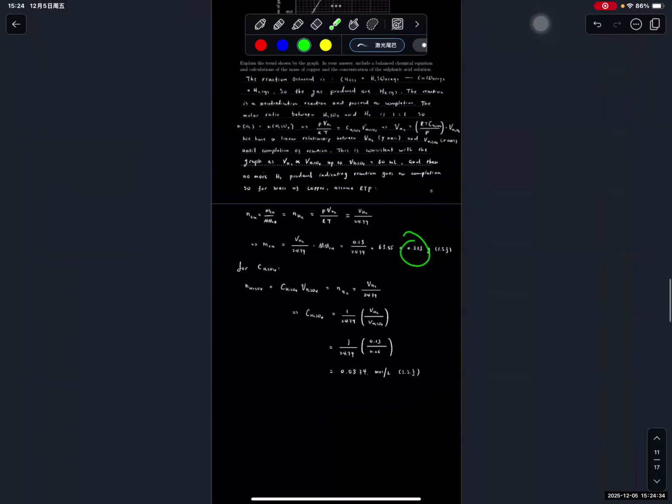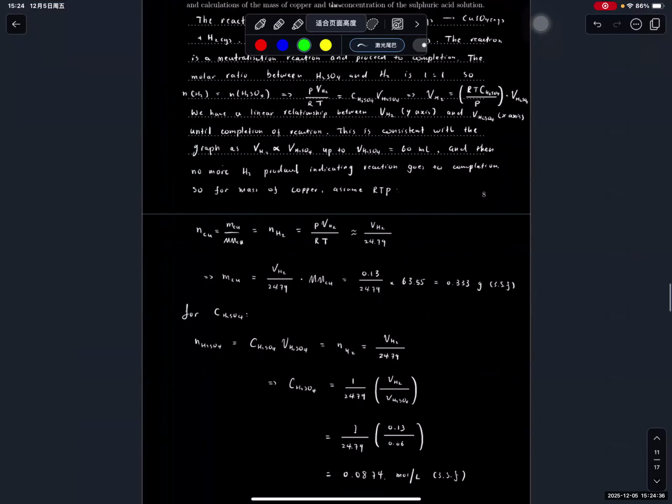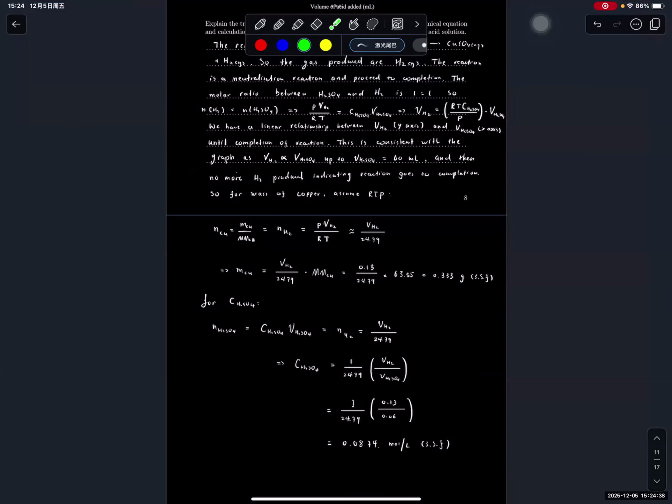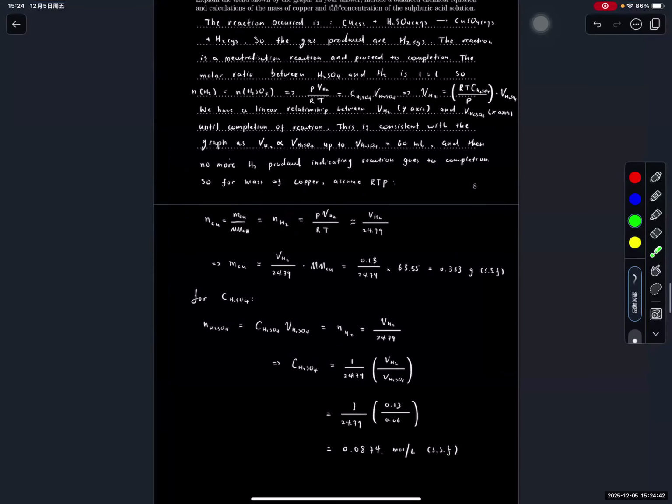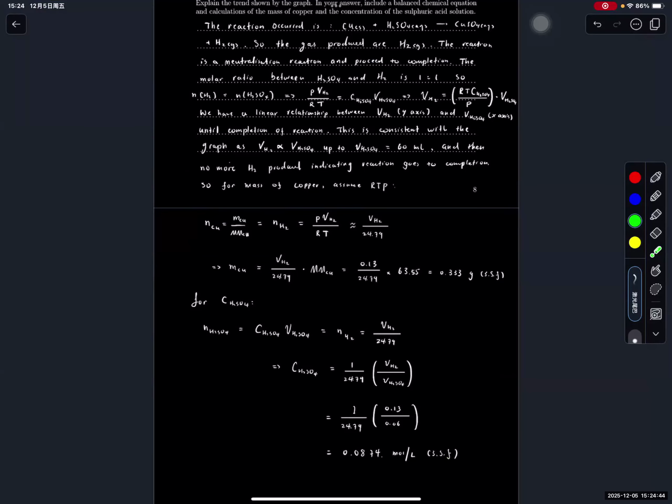I'll zoom out, and then you can take a screenshot, and if you're not happy with the original answer, you can copy this down. Okay. Yeah, this is my way to do this, right? If you have a better way, you can let me know.